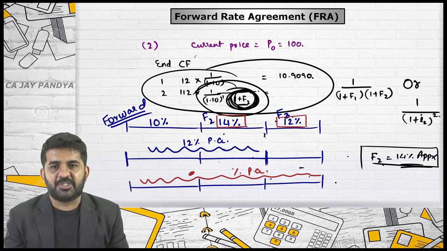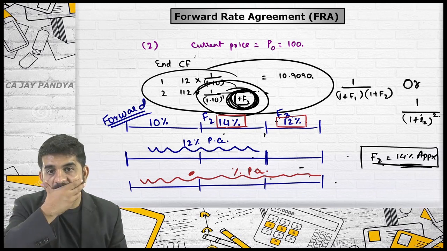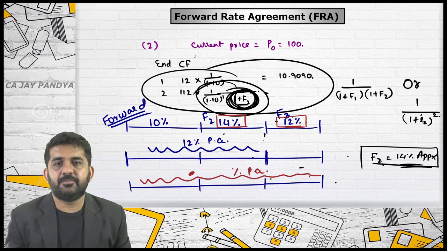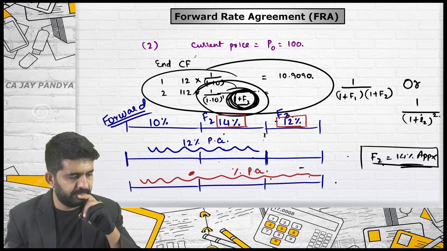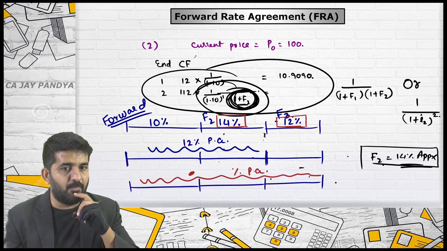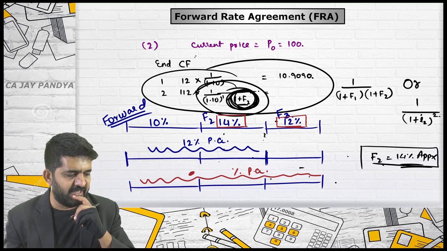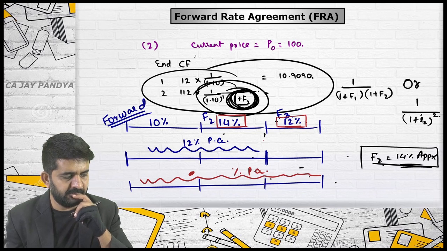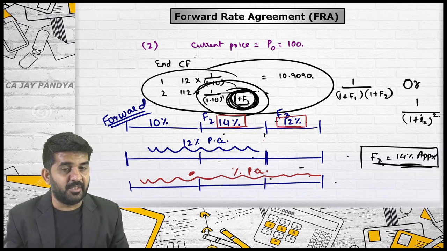Yes. What is 12%? Aarti. Aarti, you are there? No. Kajal. 12%. What is 12%? Forward rate for return in the third year. Alright. So if you are borrowing today or at the end of second year or at the beginning of third year. Today's forward rate for borrowing it at the beginning of the third year or the end of second year. Exactly. This is an excellent answer.